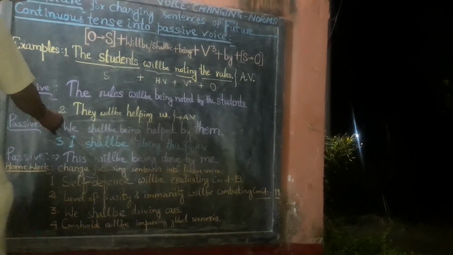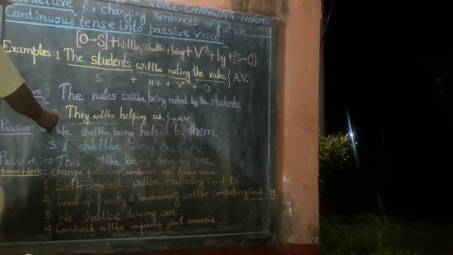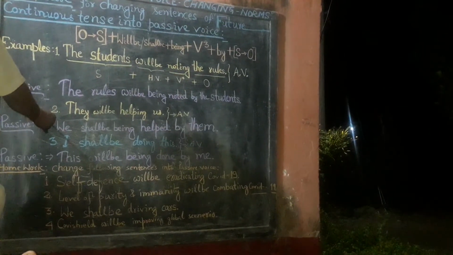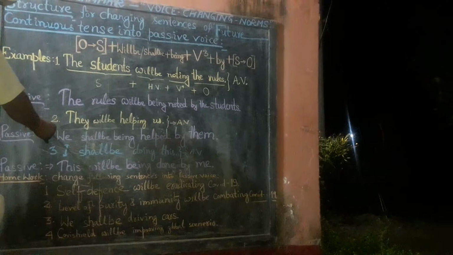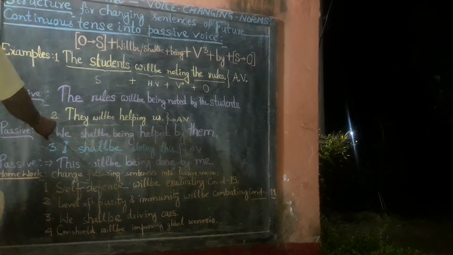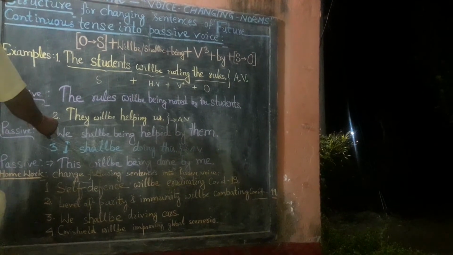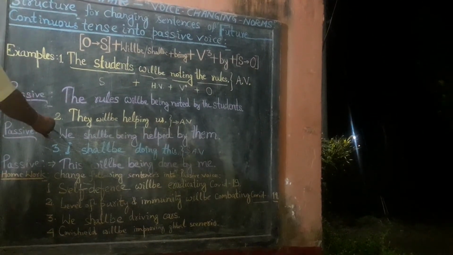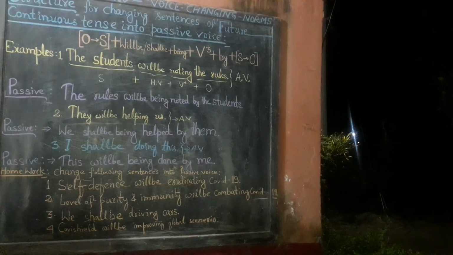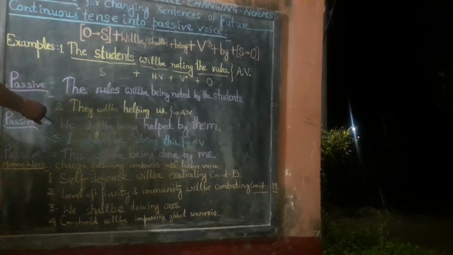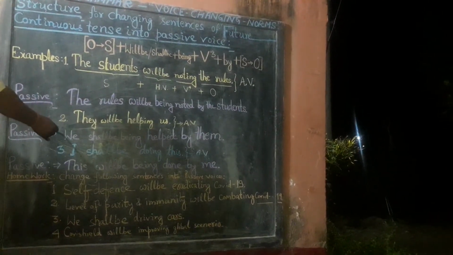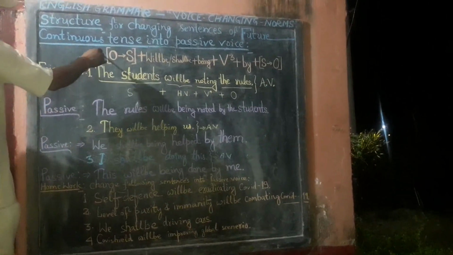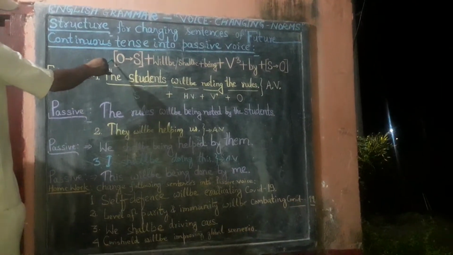And in passive form, we shall be being helped by them means हम लोग उनके द्वारा मदद किए जा रहे होंगे. This sentence tallies exactly with the prescribed structure.